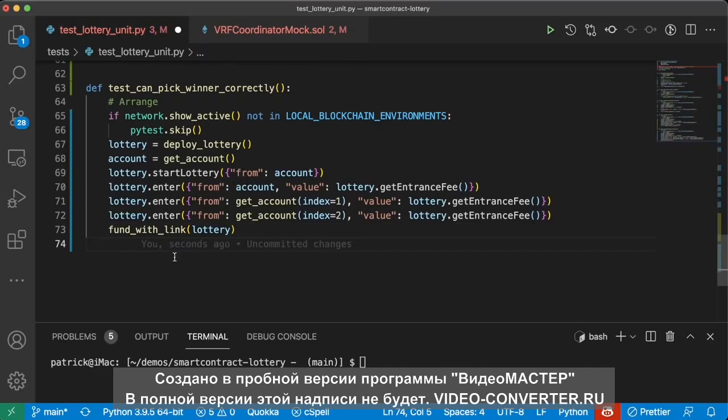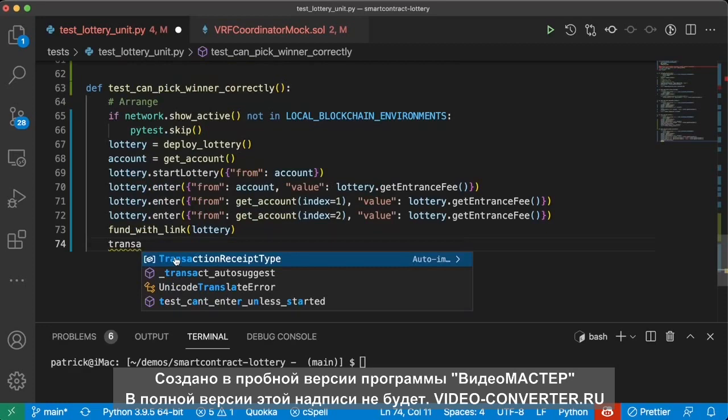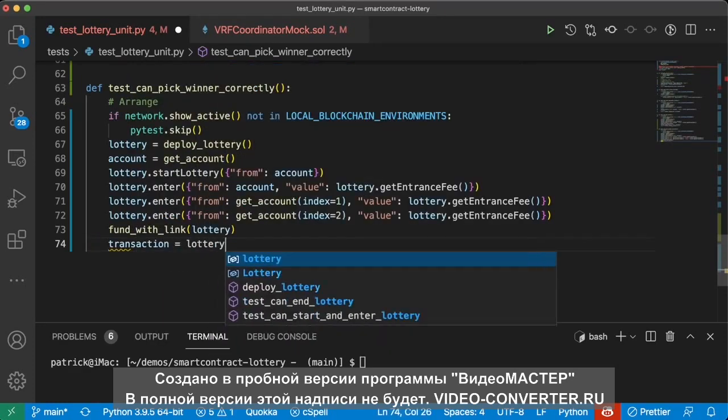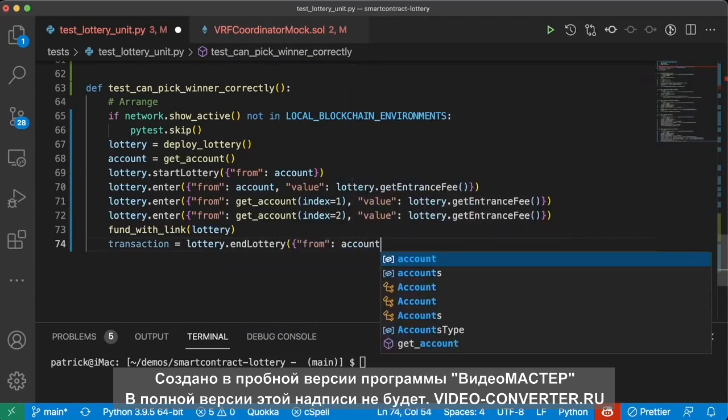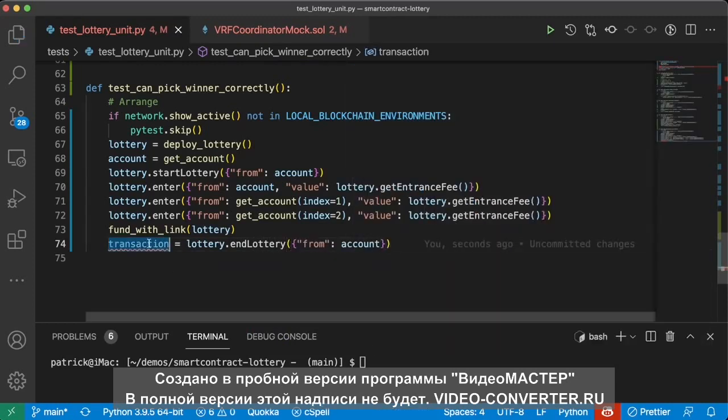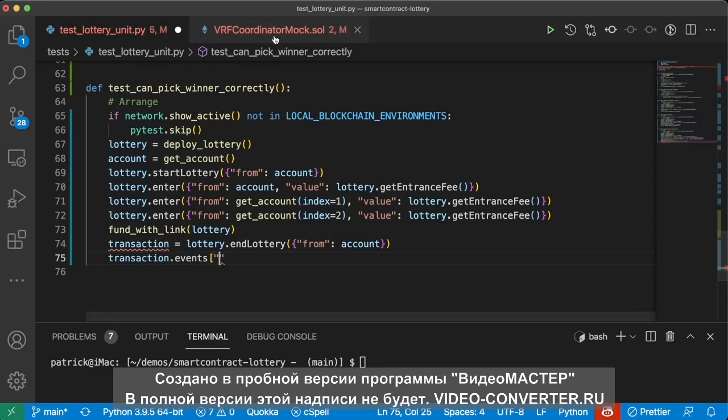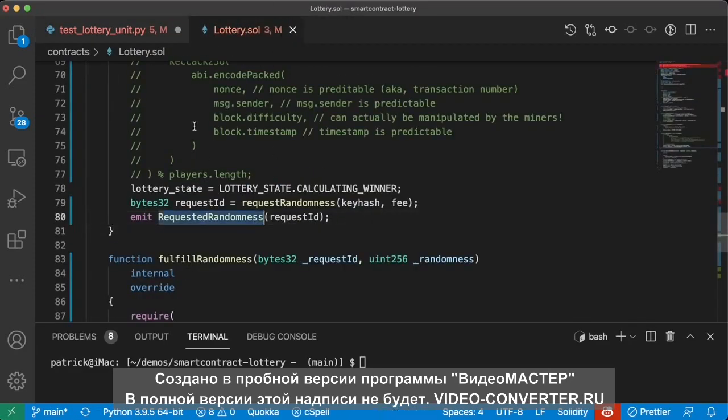So what we can say then is transaction equals lottery.endLottery. Same way we've always done it. But now we can look inside of this transaction object. Inside of this transaction object, there's actually an attribute called events, which stores all of our events. We can then look for a certain event name, which we know is requestedRandomness.